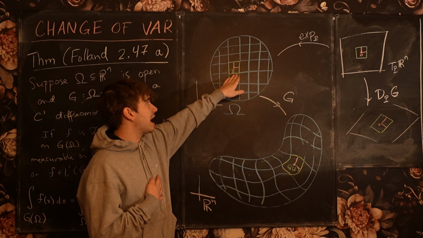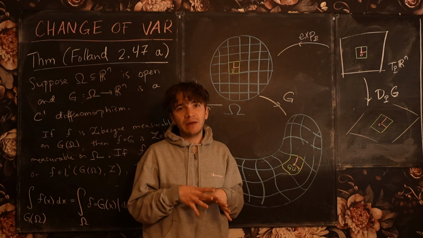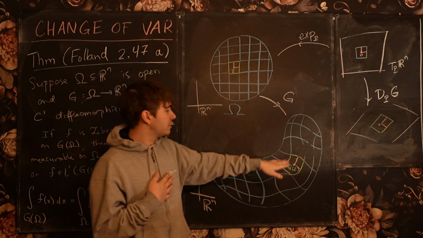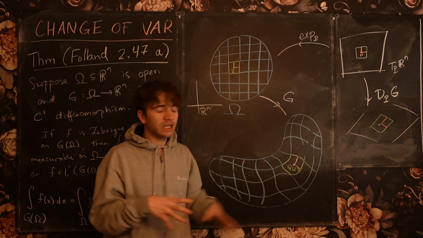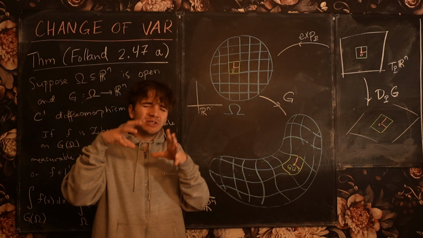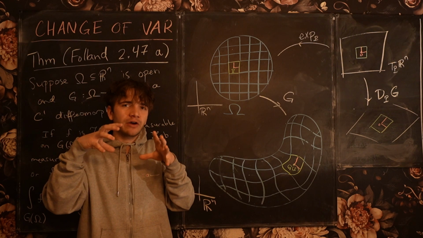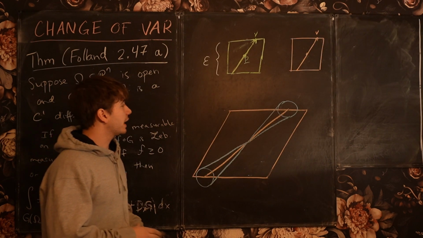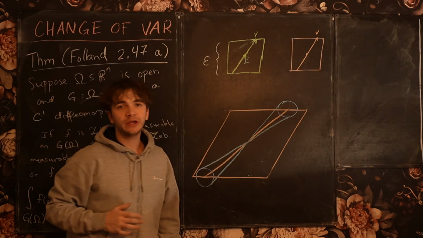It's not actually mapping this cube to a parallelepiped, but what we want to show is that if this cube is small enough, then the image under G is something that can be squeezed between two parallelepipeds that are very, very close together, okay? Okay, so let's zoom into our cube here.